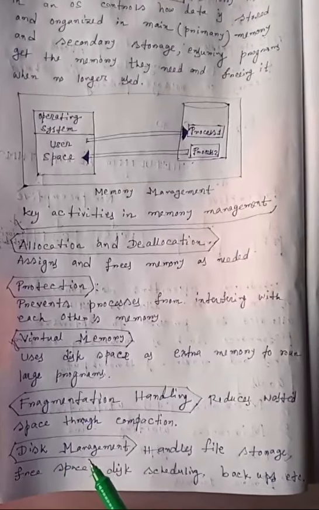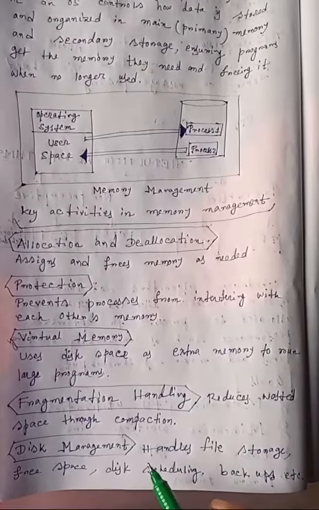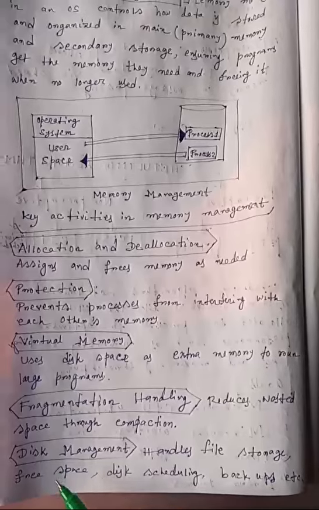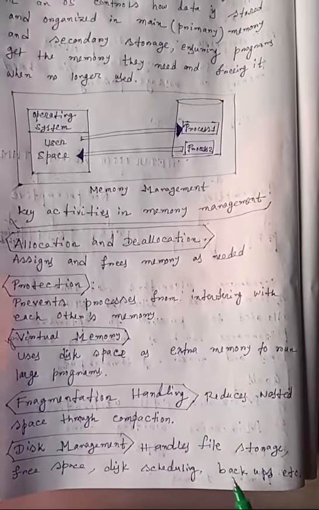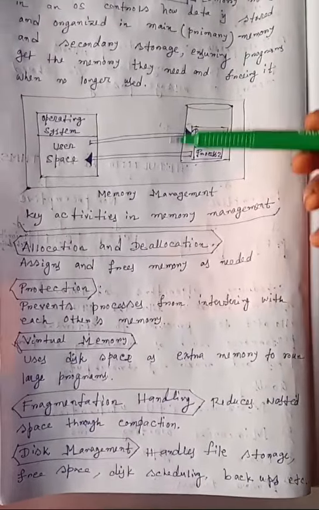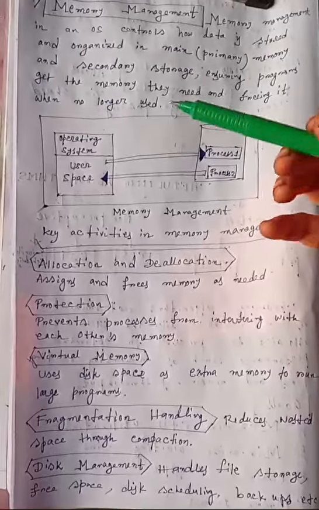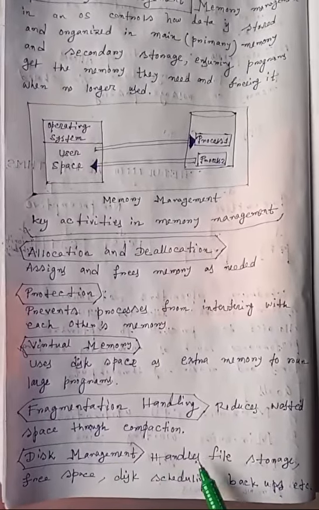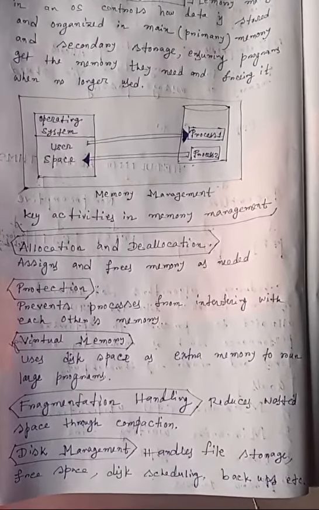Last, we have disk management. Operating system handles file storage, free space, disk scheduling and backups. So in this way, it controls memory management, handles file storage, free space, disk scheduling and backups.